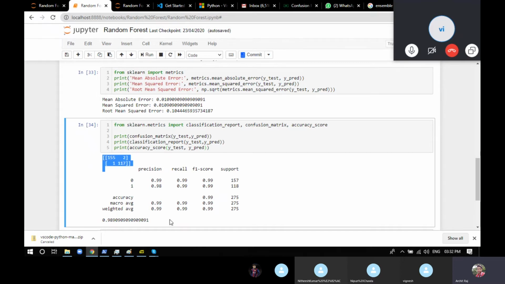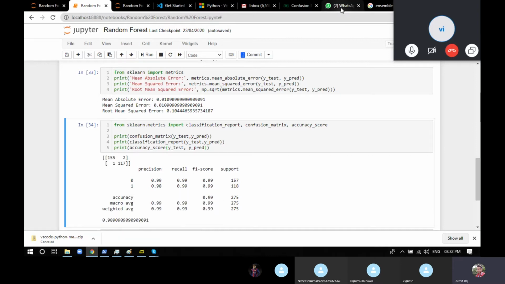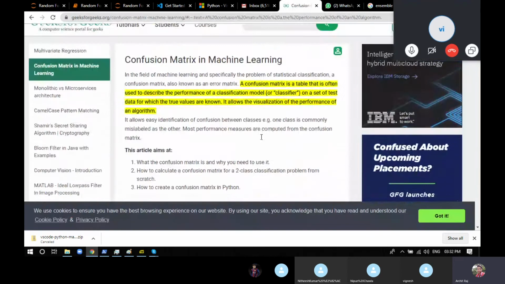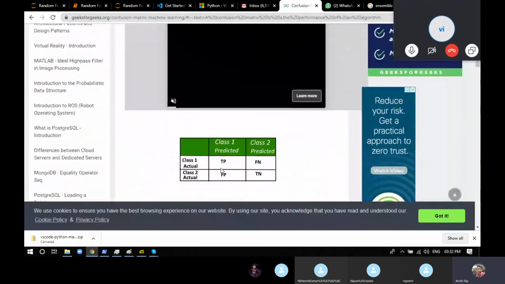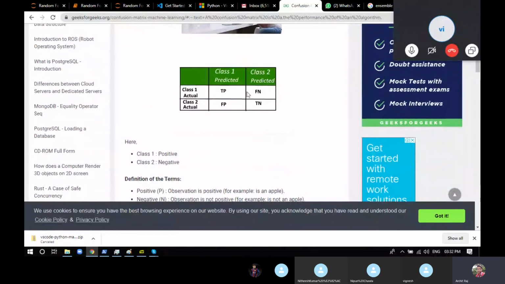Now we'll see what exactly a confusion matrix is and what it tells you. The confusion matrix will be a 2 by 2 matrix.